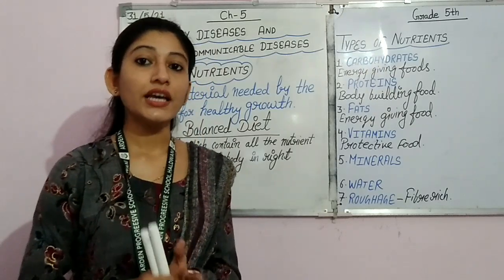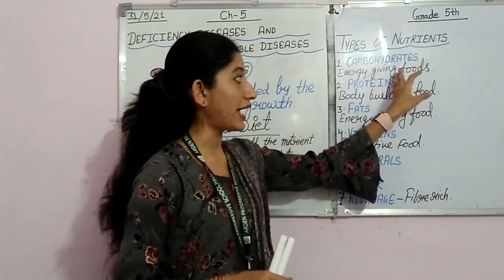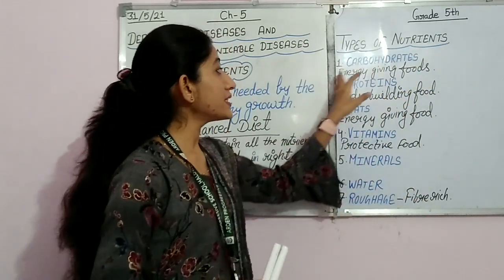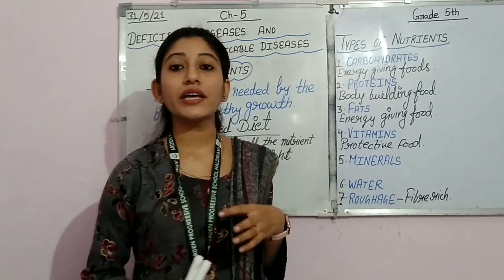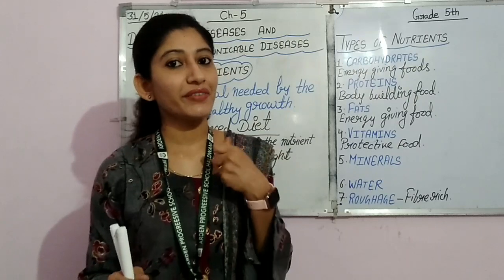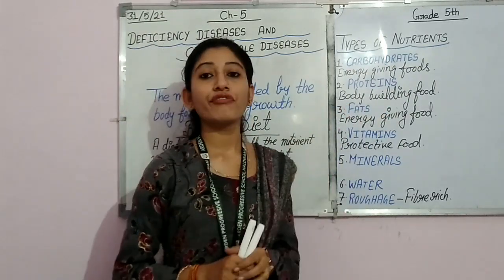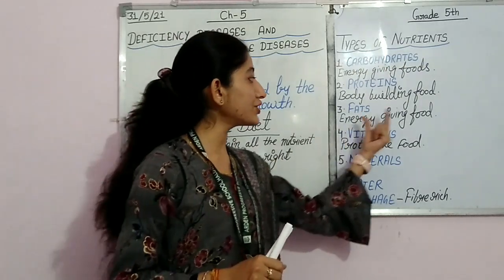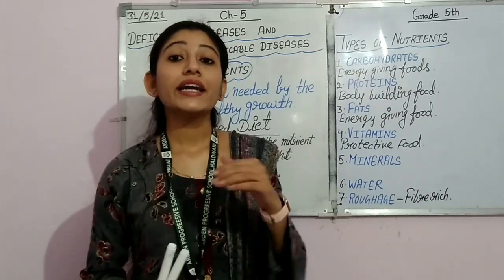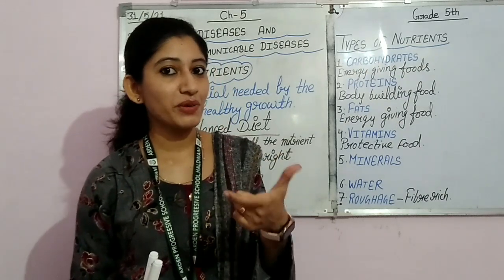So students, see what we come to know here: carbohydrates are also called the energy giving foods. They provide energy to our body. Proteins are the body building foods and they provide strength to our muscles. Fats are the energy giving food, and they provide double energy as compared to carbohydrates within a less quantity.